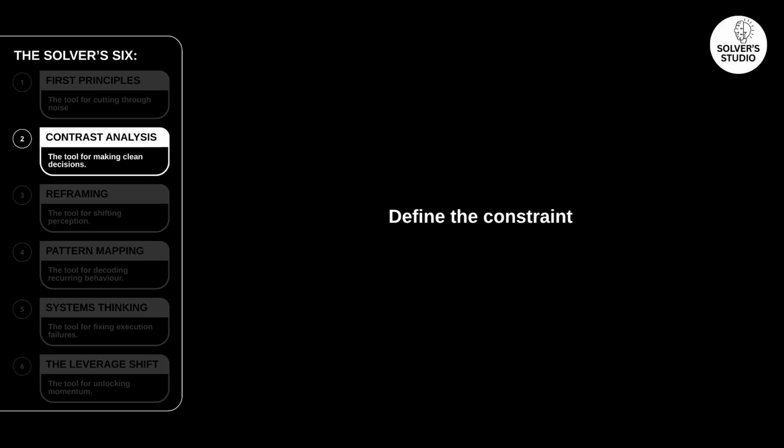The first step is defining the constraint. The constraint is time, not future capacity, current capacity. That changes the question completely. Not how do I fit this in, but what must leave to make space for this. The moment new work enters, an exchange becomes necessary.